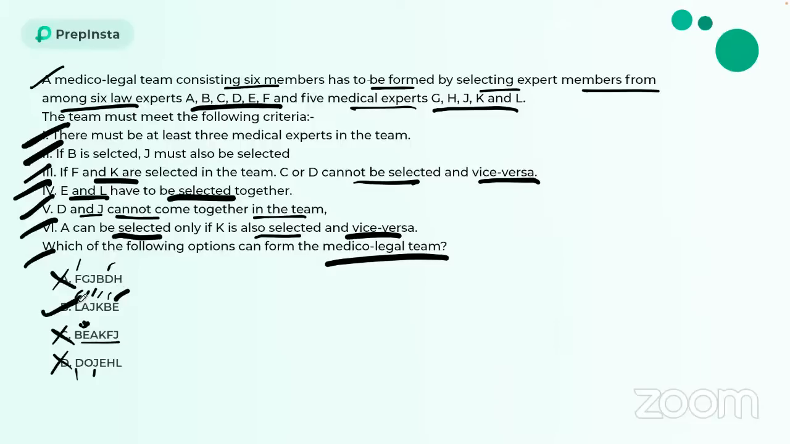So out of 4 options, if 3 is wrong, automatically second is correct, but we have to check that also. So I have checked, and second option is totally perfect, which is the only combination of forming a medical legal team over here. So this is the one question which they asked in second slot of logical data arrangement, guys. So I want you people to practice these questions.